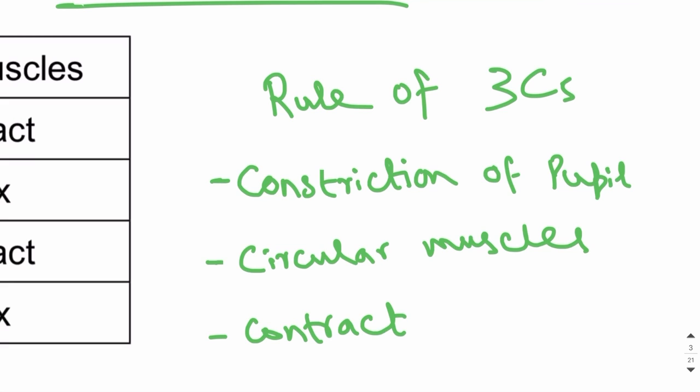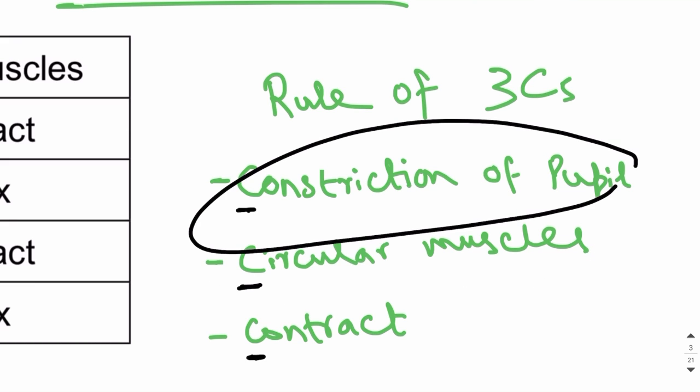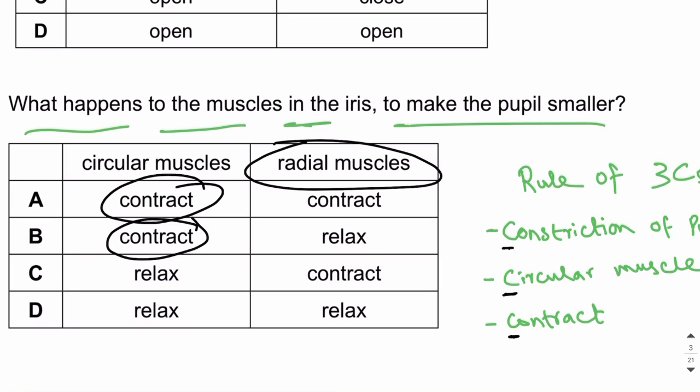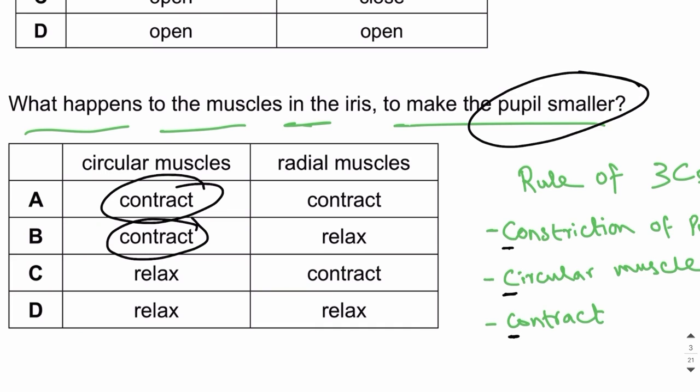That is, constriction of pupil requires contraction of circular muscles. So contraction of circular muscle causes constriction of the pupil. So circular muscles will contract. And what about the radial muscles? Guys, you need to know that iris is basically the colored part of the eye. And iris contains 2 types of muscles, circular muscles and radial muscles. The iris is involved in controlling the pupil size or diameter. And whenever iris has to decrease the pupil diameter, it causes the contraction of circular muscles.